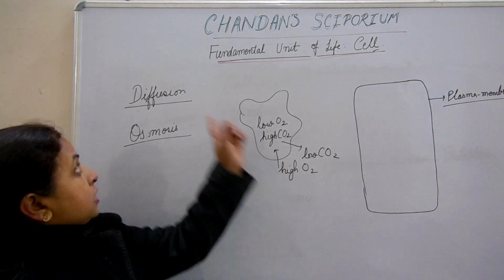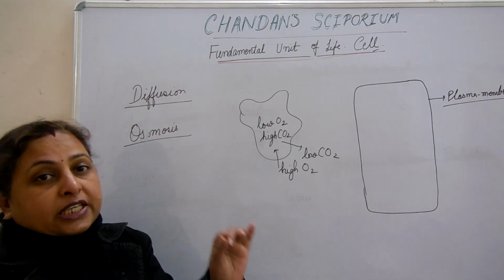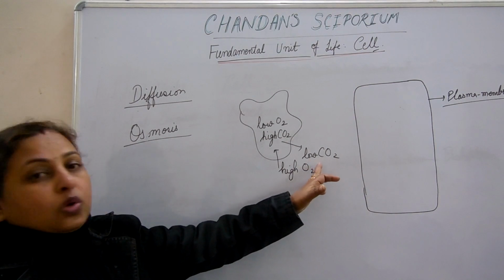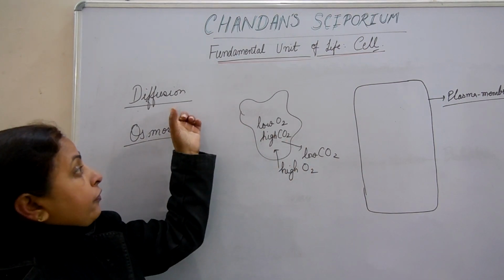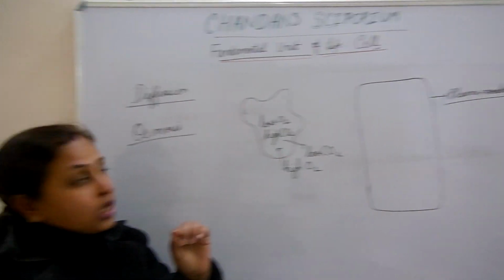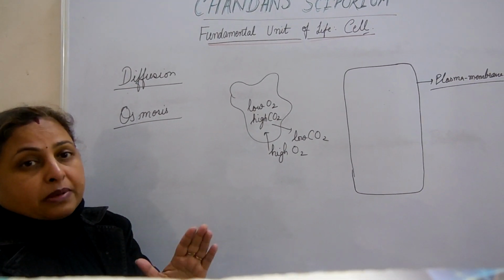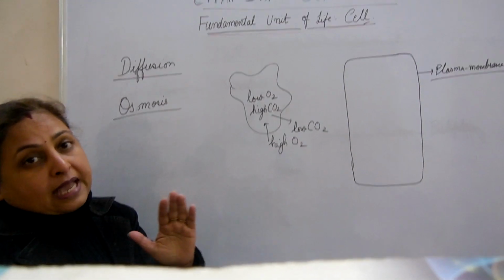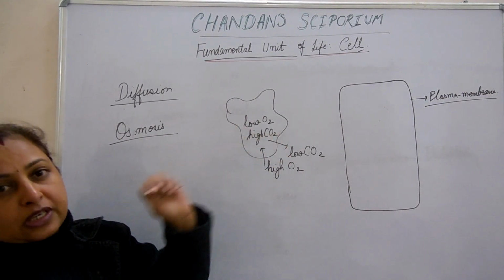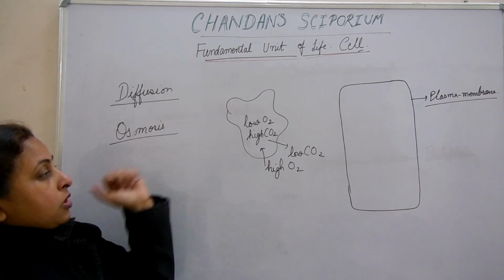So diffusion is the spontaneous movement of molecules from high concentration to low concentration, and it plays an important role in gas exchange. Unicellular organisms exchange gases through diffusion.